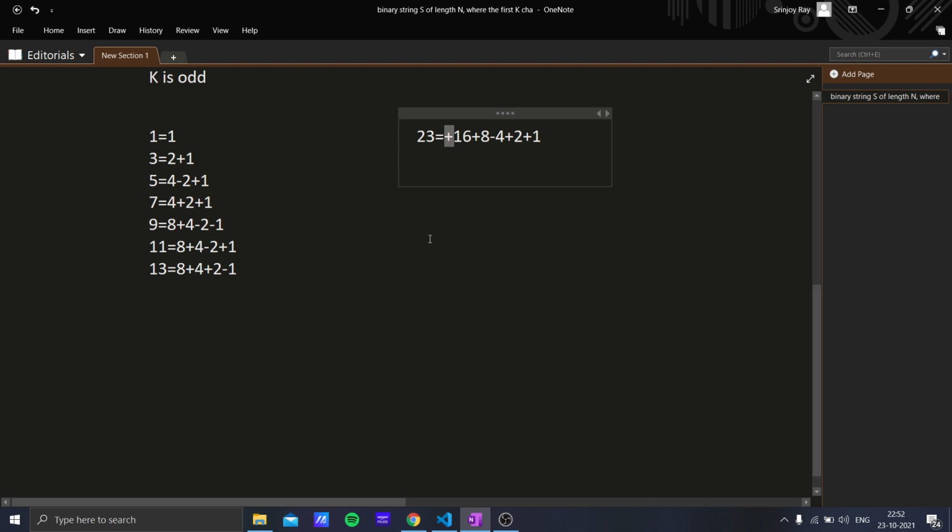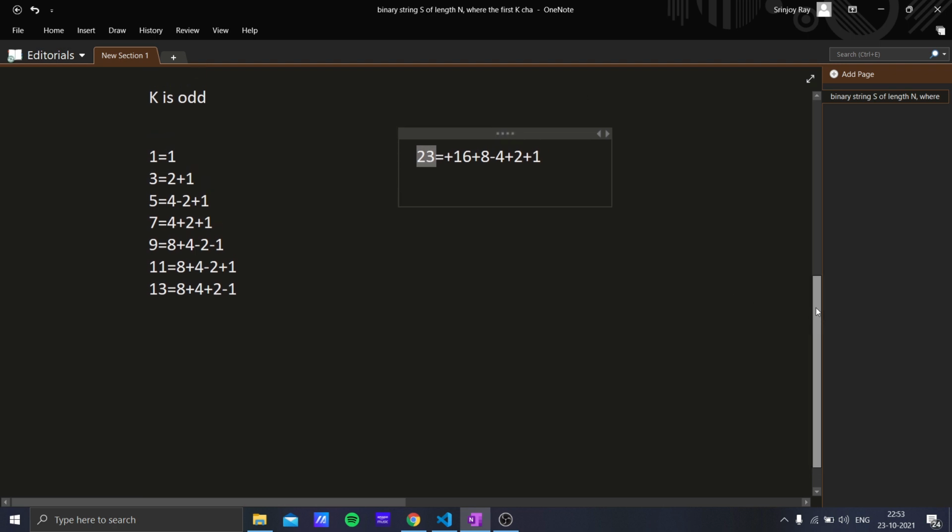So what we can see from here is that for any odd number, the summation of 2^i that we use, the maximum power of 2 that we are using is always going to be less than or equal to the value of the odd number. So the one thing we can conclude from here is that if a number is odd, we can reach that number by using some smaller powers of 2.